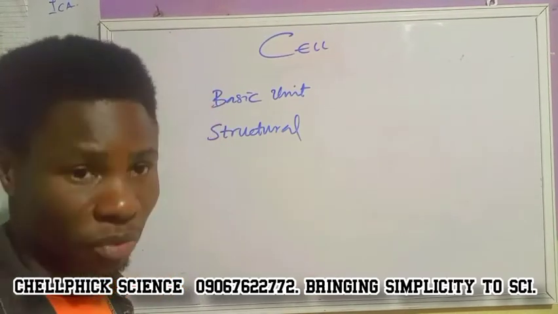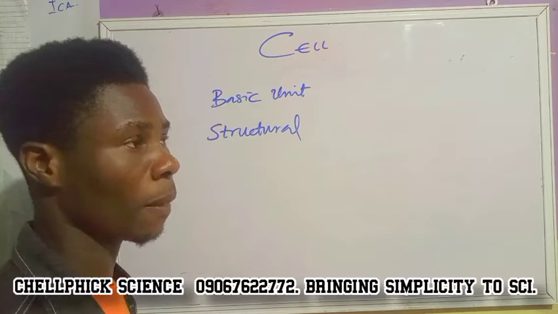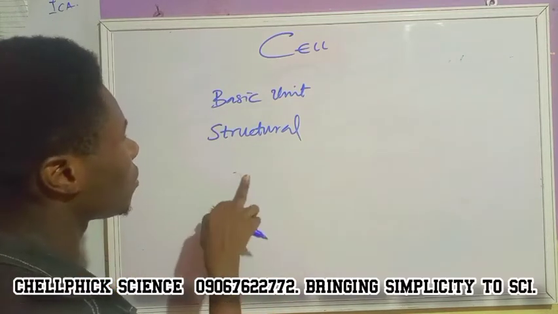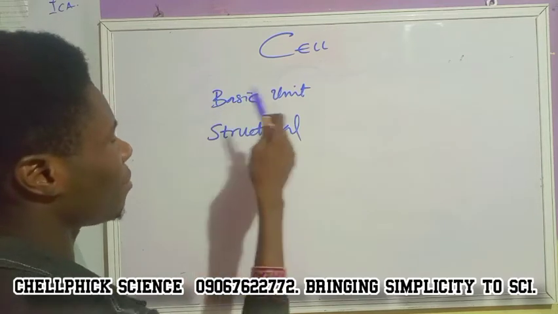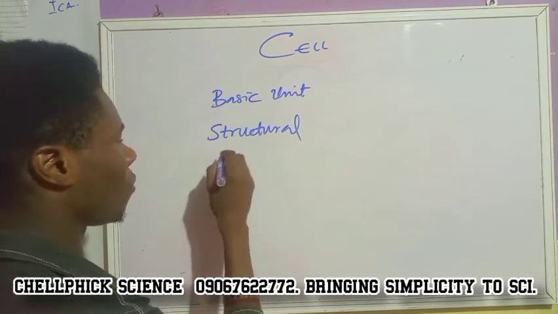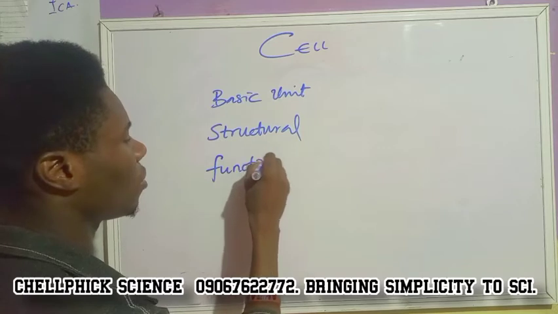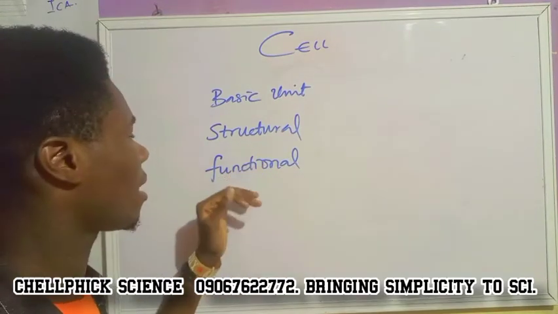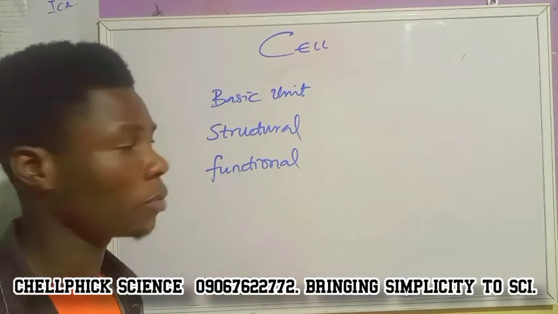We have blood cells, which are red blood cells, white blood cells, and thrombocytes as well. So I said that the cell is the basic structural and functional unit of life. Now it's also functional. It means that apart from the fact that the cell is the basic structural unit, likewise, it's also a functional unit of life.